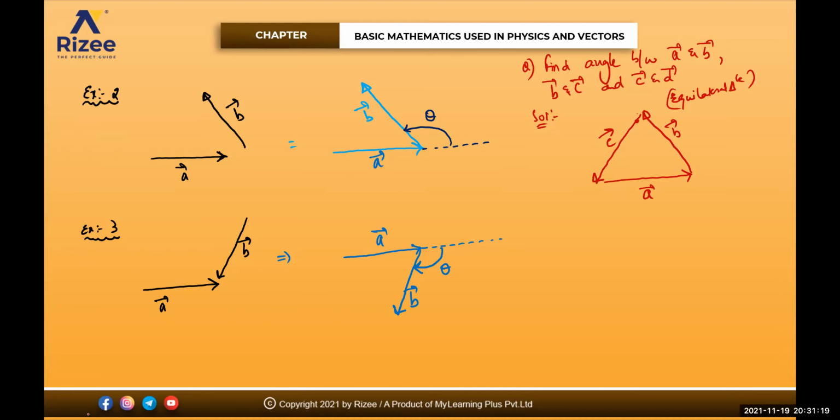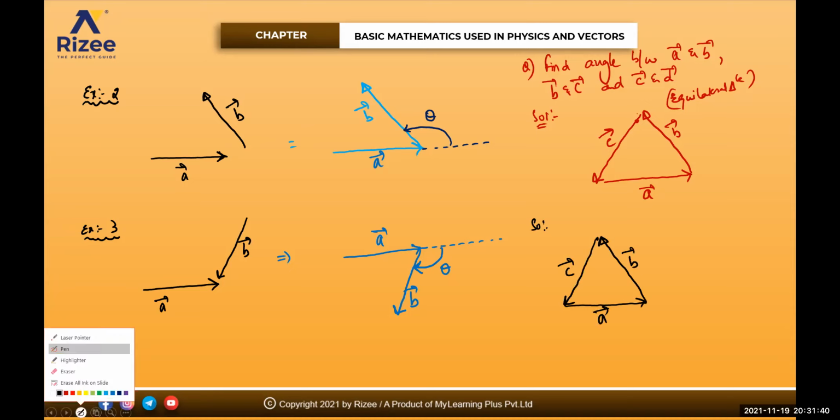What I told you, how do you take the angle? Extend the first vector. Dekho. This is the vector A bar. This is the vector B bar. This is the vector C bar. This is C bar. This is B bar. This is A bar. As it is an equilateral triangle, you know that the angle will be 60 degrees. This angle will be 60 degrees for equilateral.